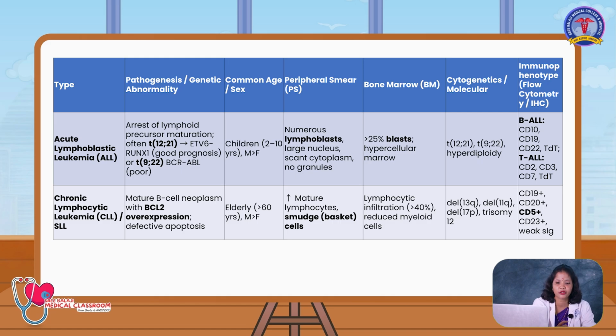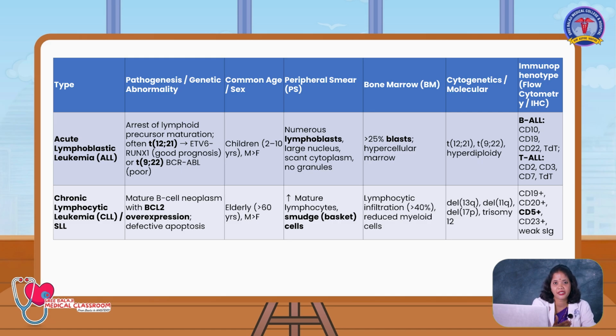In chronic lymphocytic leukemia, there will be BCL2 overexpression, and it is common in the elderly. Males are more affected, and here you will have increased mature lymphocytes and smudge cells. In bone marrow, you will have more than 40% lymphocytes and reduced myeloid series, that is neutrophils, myelocytes, metamyelocytes, everything will be reduced to less than 20 to 30%.